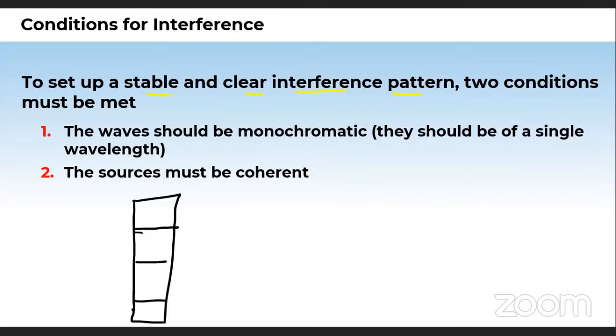So when we say alternate dark and bright bands, we mean like this. They must be well visible on the screen. A stable and clear interference pattern means a pattern on the screen.